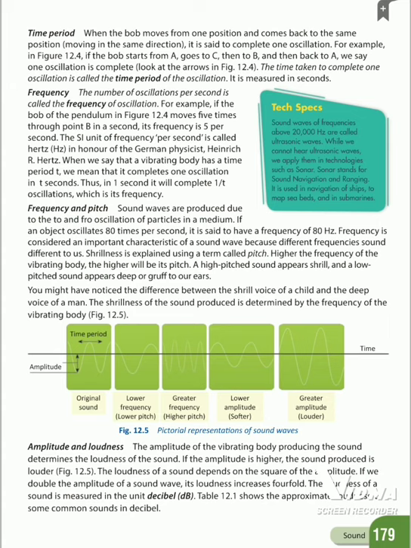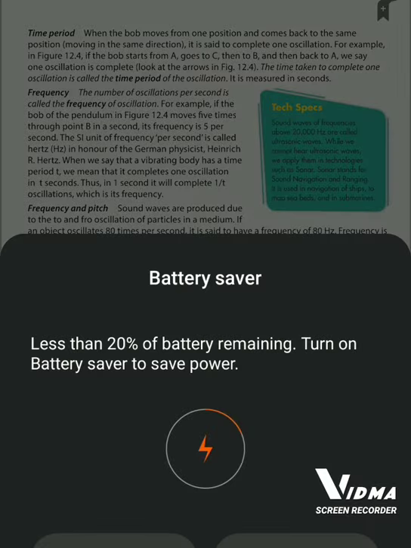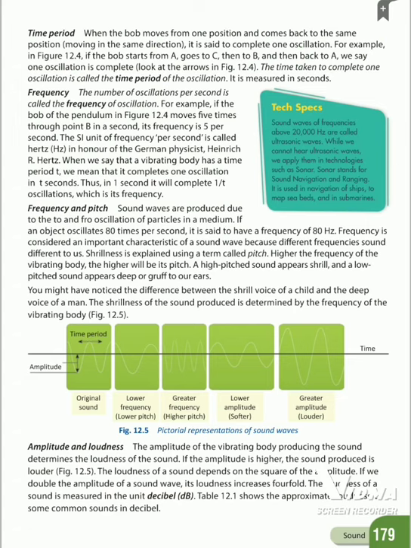The loudness of a sound depends on the square of the amplitude. If we double the amplitude of a sound wave, its loudness increases fourfold. The loudness of a sound is measured in the unit called decibel.